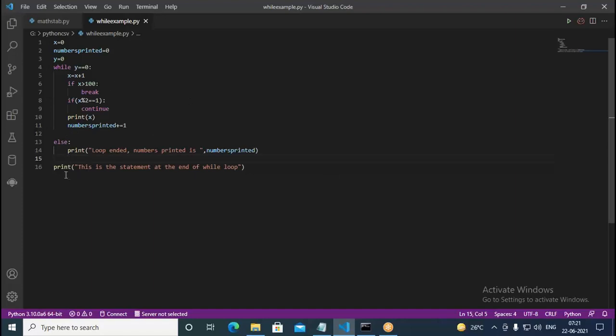But upon breaking, what happens? We come to the line number 16 here. This is a statement at the end of while loop. So this will be getting printed always. But this part will not be executed because the y equal to 0. This is an infinite loop. Okay, now let us execute and see what happens in this.